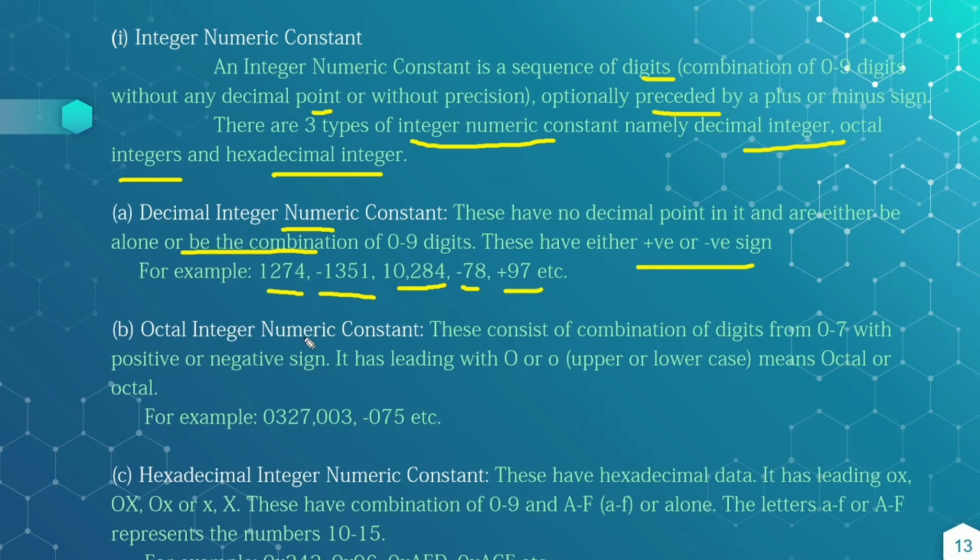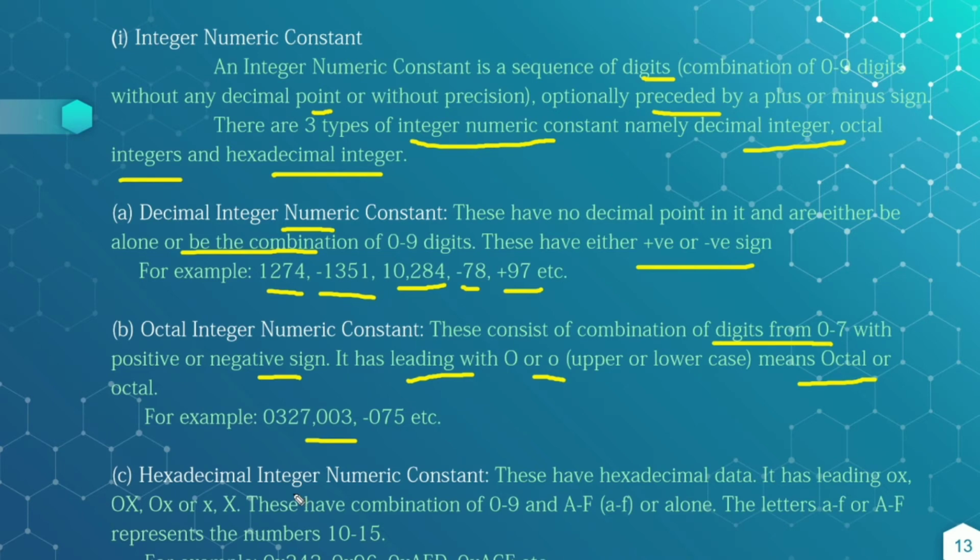And octal integer numeric constants consist of a combination of digits from 0 to 7 with a positive or negative sign, and have a leading capital O or small o. Either upper or lower case: capital O means octal, and if it starts with small o, it is also octal. For example, capital O 327, capital O 03, minus o 75. These are all octal integer numeric constants.